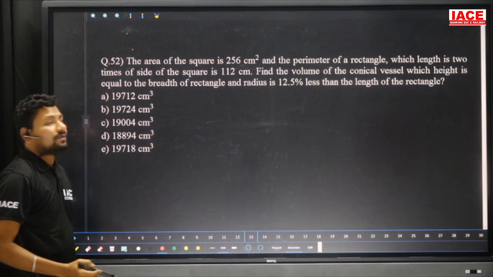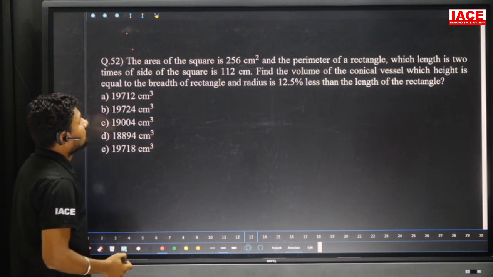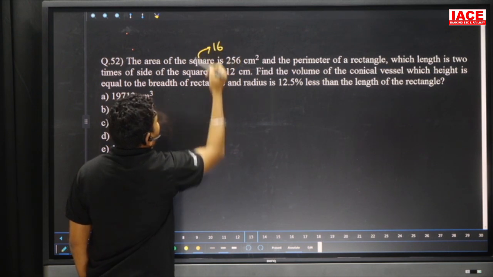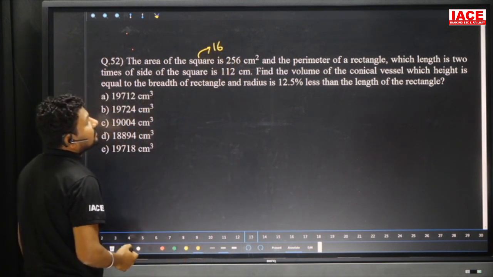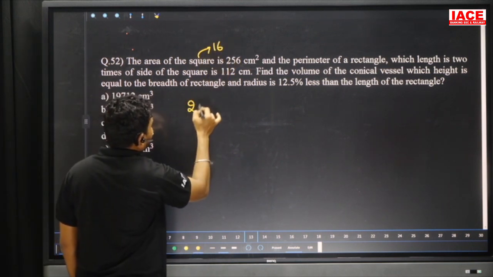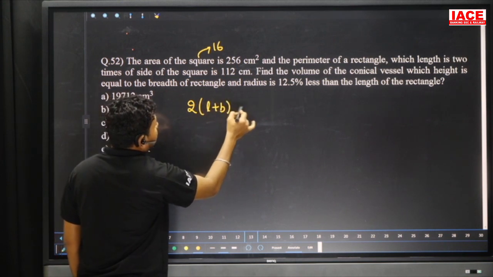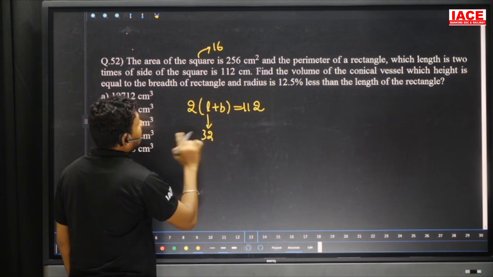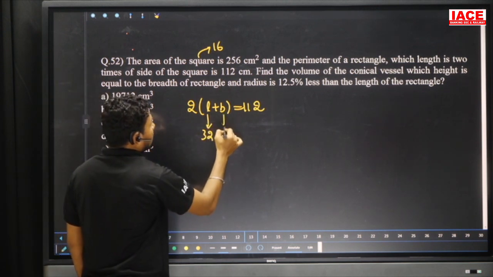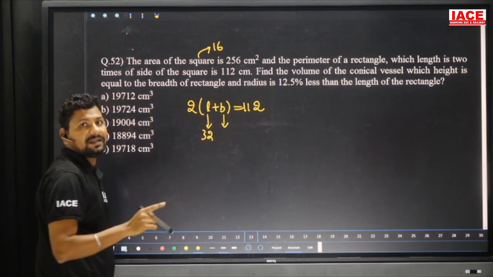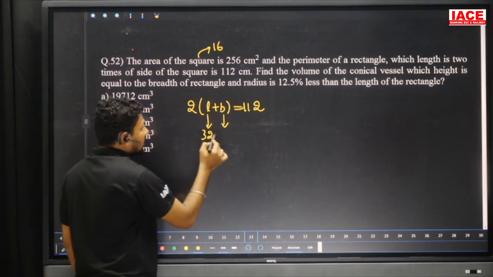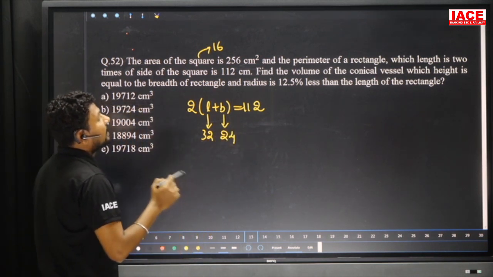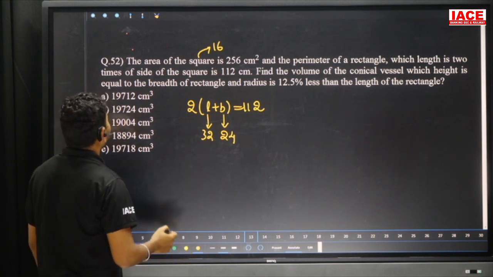Question number 52. The area of the square is 256 centimeter square. Then the side required is equal to 16. The perimeter of the rectangle is 2 into (L plus B), which is equal to 112, and L value is 32 because it is double the side. We have to write the breadth value: 112 by 2 is 56. From the 56, 32 will be removed, we get the value 24. And now we find the volume of the conical vessel whose height is equal to the breadth.